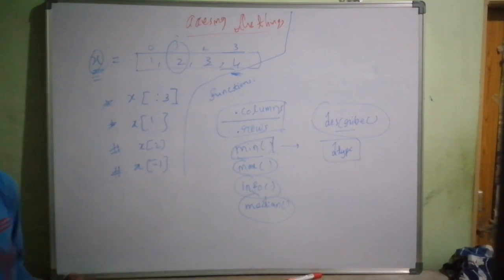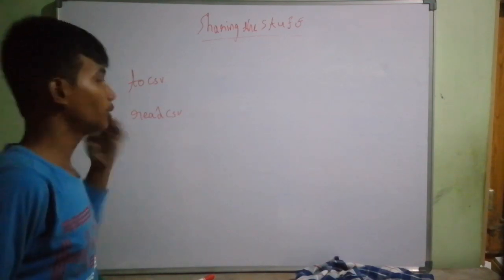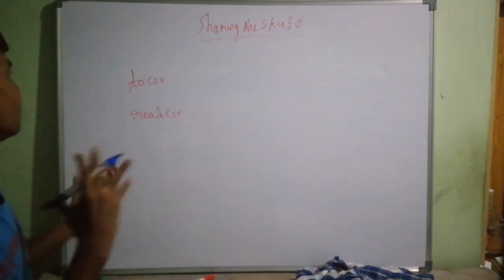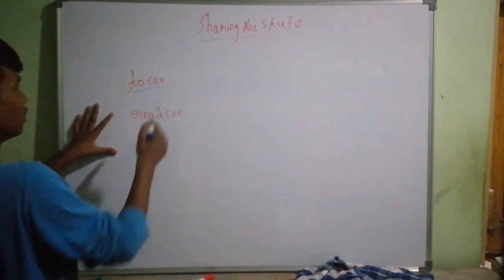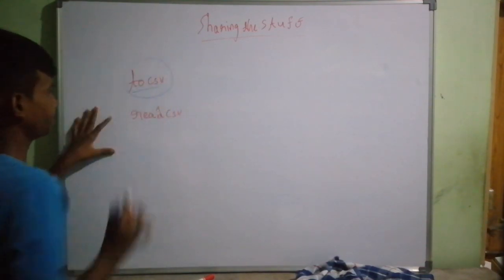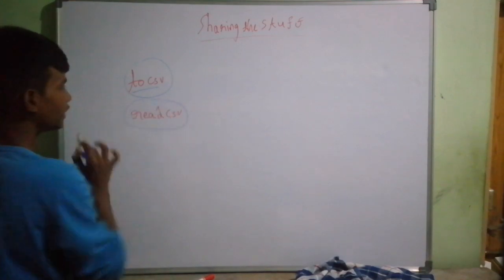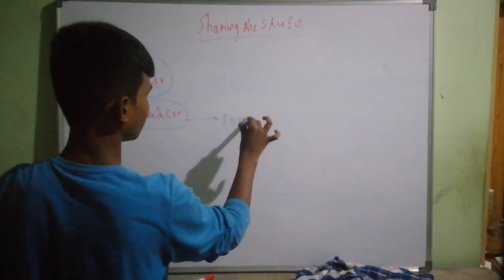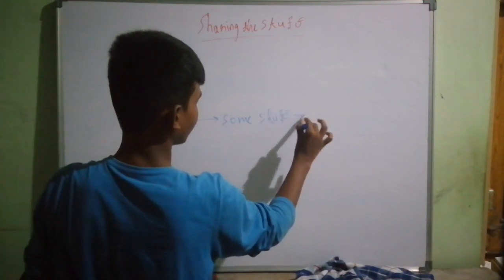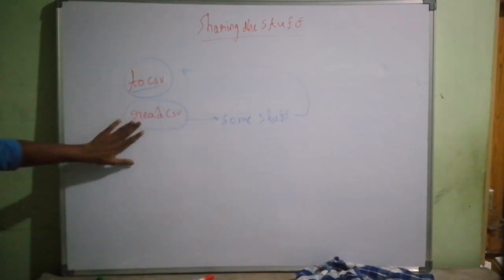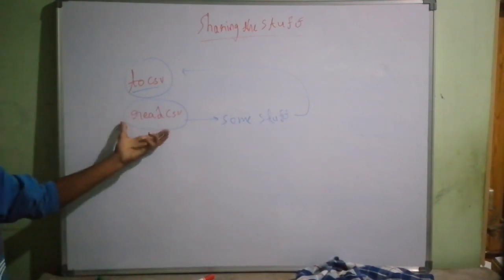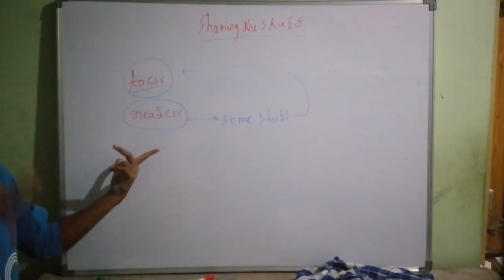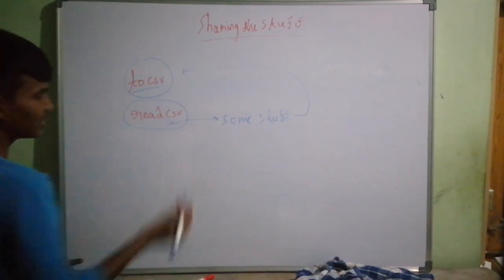Cool stuff. And there is one more thing. I know the video is getting too late. But remember guys, you're going to get the breeze. So to CSV is the way to save a CSV file. For example, you got the CSV, you've done some stuff, and to save it, you use to CSV. And this is to import the CSV file. This is read CSV. Remember, read CSV is the way to import the CSV file here. CSV is like an Excel sheet.